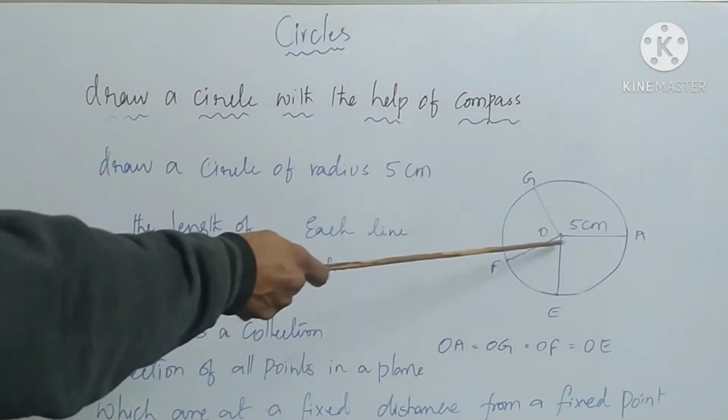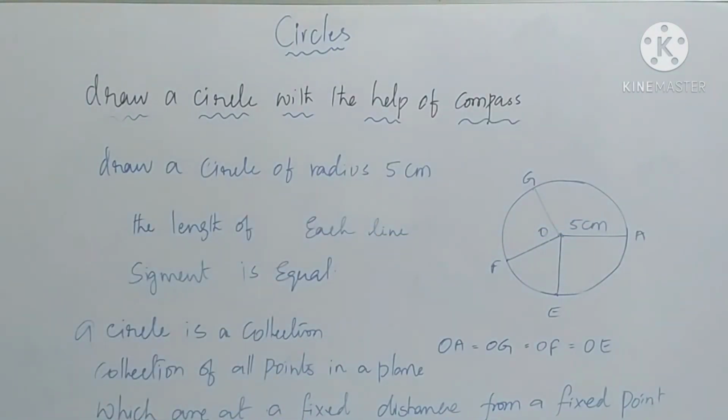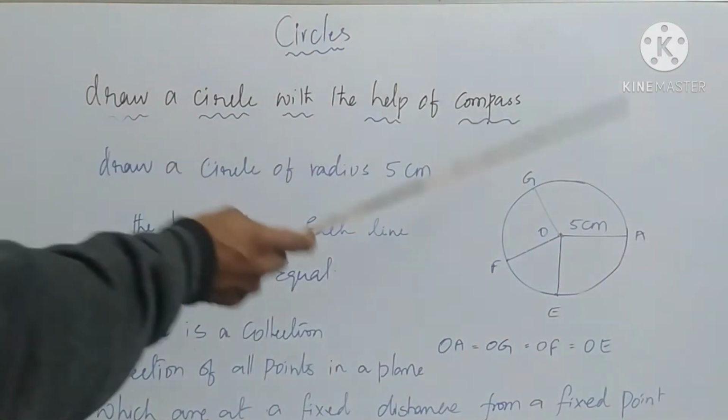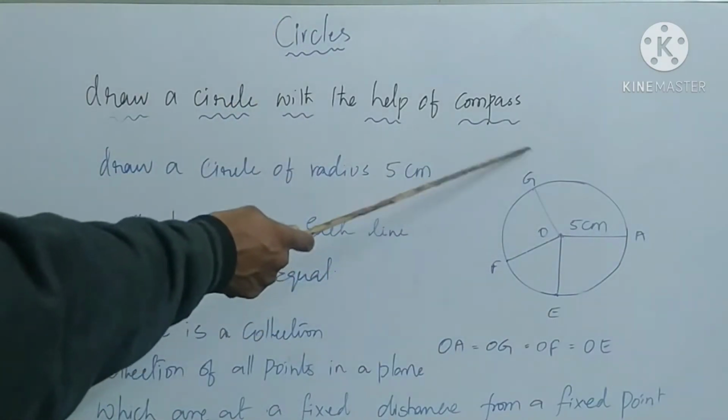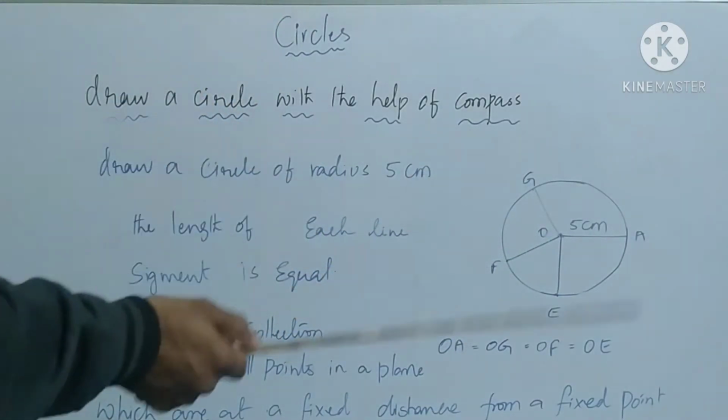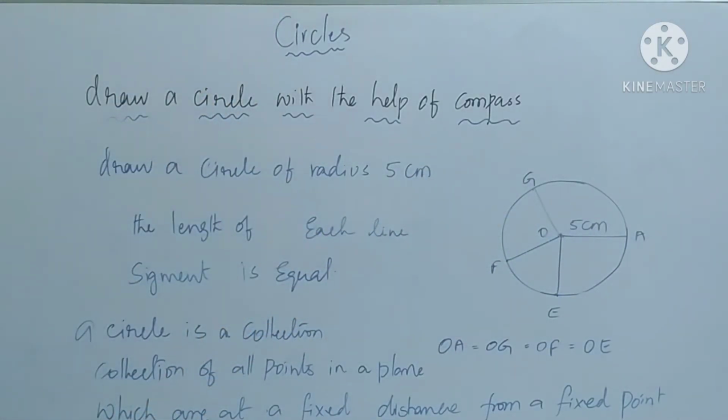Actually OA is the radius, and the radius measure is 5 centimeters. So the length of each line segment OG, OF, OE is equal to OA. All line segments are of length 5 centimeters. The length of each line segment is equal.